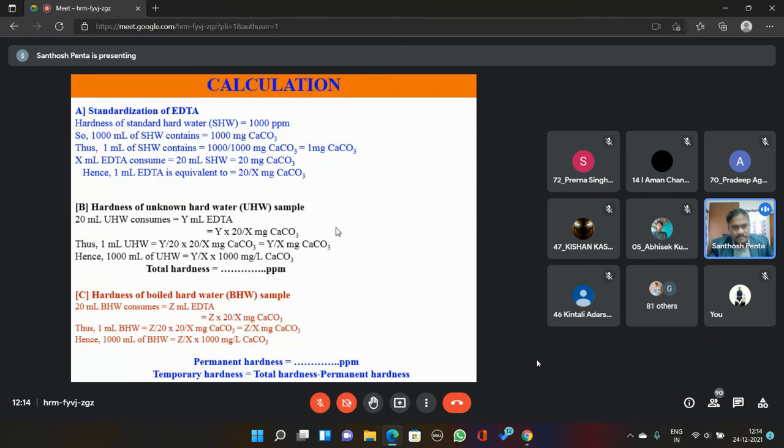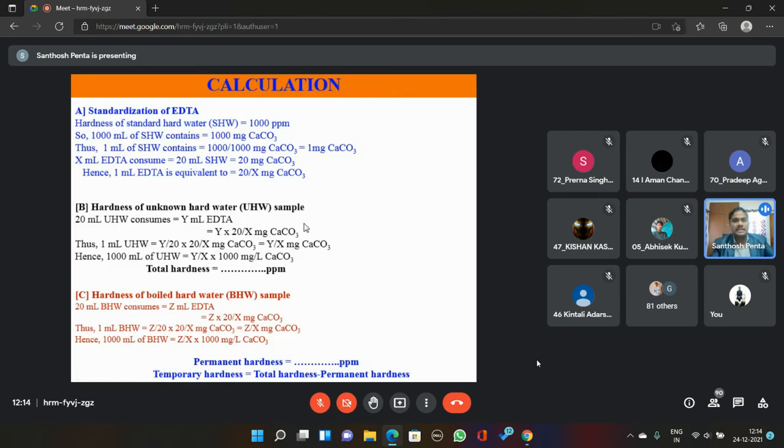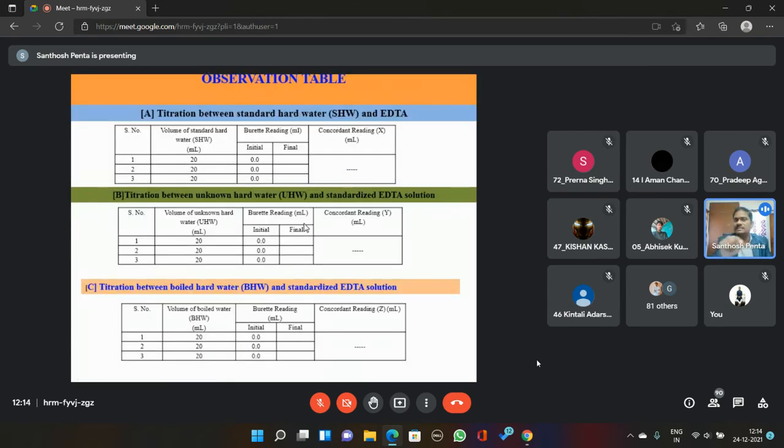Here another method of calculation was given. This calculation is not required here; for environmental ecology, that calculation part is required. Okay, don't worry, here only we can go through it. As per the law of equivalence, N1V1 is equal to N2V2 if it is in normality. If it is molarity, M1V1 is equal to M2V2, in the form of molar concentrations.